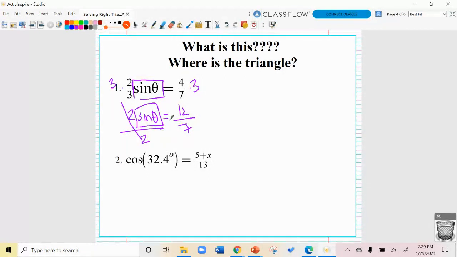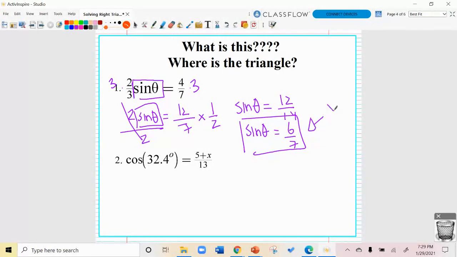Divide by 2. Well, if I divide something by 2, that's splitting it in half, so I'm multiplying it by 1/2. So I'm going to have sine of theta equals 12/14, which simplifies. I might as well think about that as a dilation of it, 6/7. That's where we're going to stop. More later. You'll figure that out later.